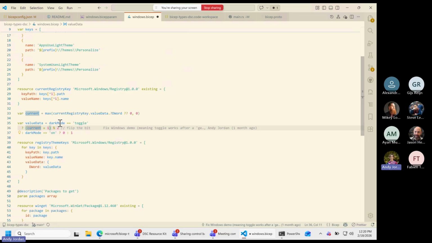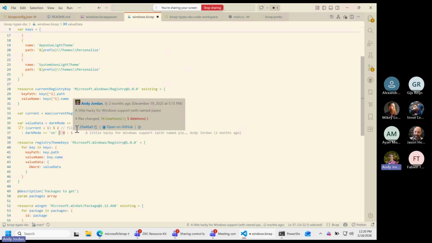I'm saying, hey, if it was 0, make it 1. If it was 1, make it 0. I'm toggling, because in the end, when you set those registry keys, they need to be 0 or 1 for dark mode. And if I set it to dark mode, then it needs to be 0, and otherwise it needs to be 1. Just don't worry about it. That's what the registry wants for this.